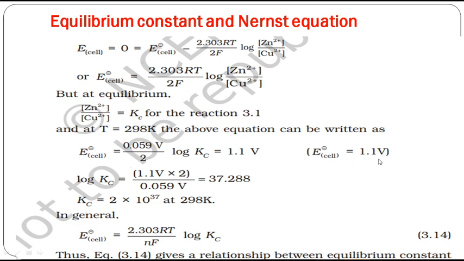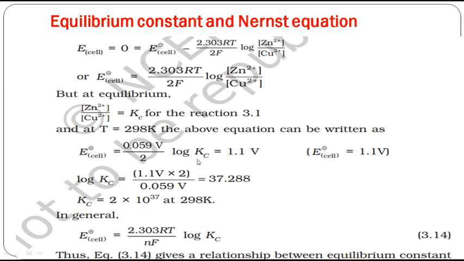How did I get this? Do you remember? 0.34 minus of minus 0.76. Cathodic potential minus anodic potential. The cathodic potential is copper, which is 0.34, minus the anodic potential, zinc, which is minus 0.76. So when I subtracted that, I got 1.1 volt. Is it not? So that 1.1 volt I am going to put here as E naught cell.